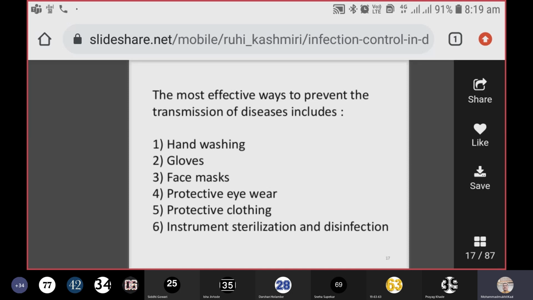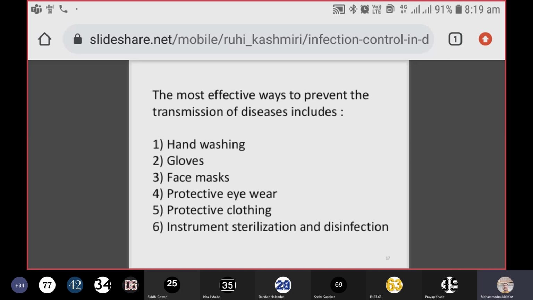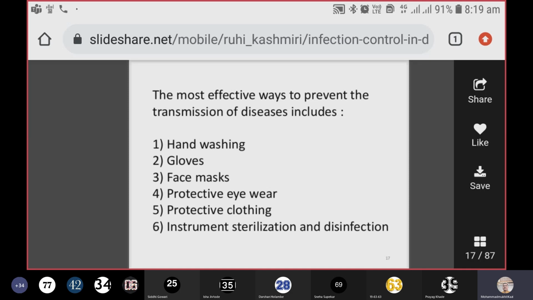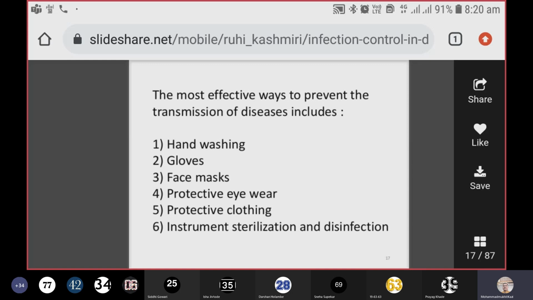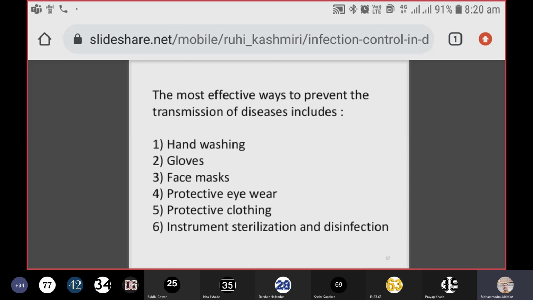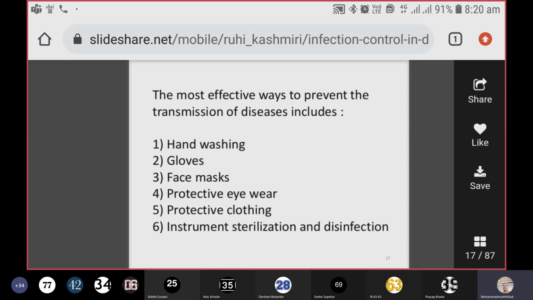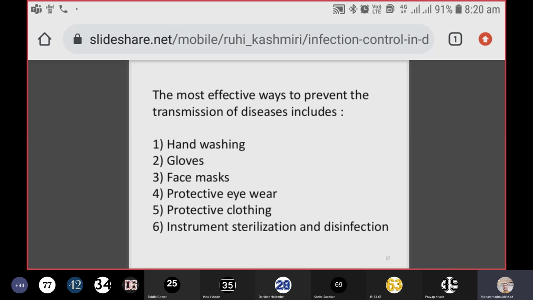What is the importance of hand rub? When you have little time between two patients, you don't have much time to go to the wash basin and wash your hands with soap and water, which takes some time. When you have no invasive procedure between two patients, while moving from one patient to another, you can use the hand rub. Hand rubs are useful in masking the transient flora. The final effective method is the hand wash, which you achieve with soap and water, and you must take at least 20 seconds for that hand washing.